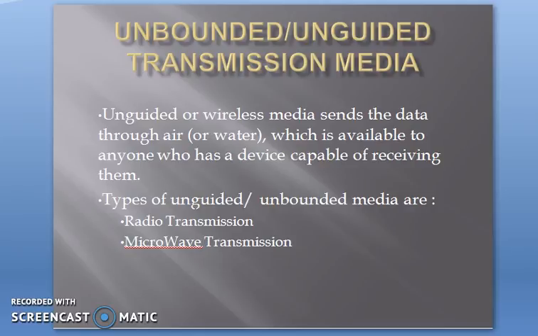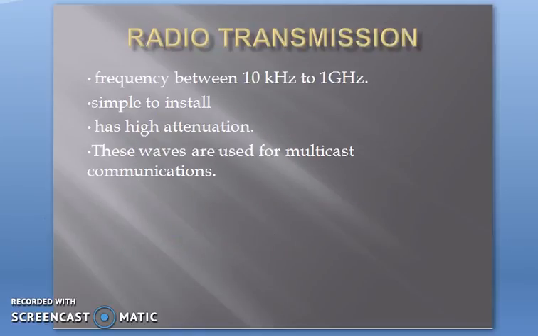There won't be any gating for transmitting the data. It will be transmitted through the air or through water. The different types of ungated or unbounded media are radio transmission and microwave transmission. Now we can see each one in detail.